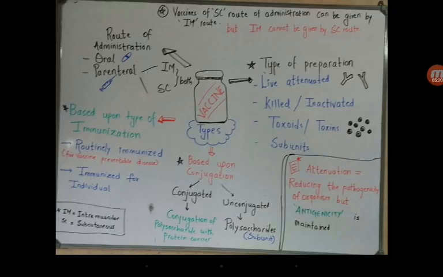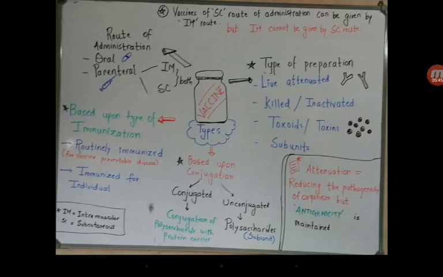Next are toxoids or toxins. Whatever toxins are produced by viruses and bacteria are taken and converted into the form of toxoids, that is, removing their pathogenicity and the capability of those toxins to create the disease, and they are used to produce vaccines, right?